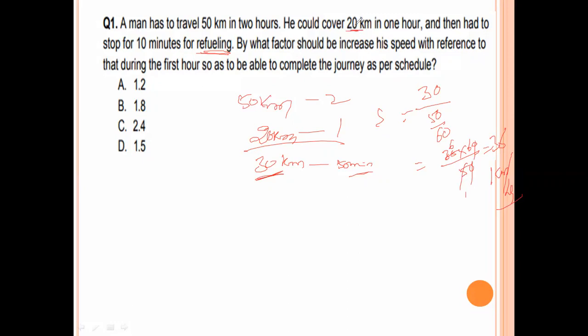The question is by what factor we must increase the speed to cover that distance within the time. 20 into 1.8 is 36. So with a factor of 1.8 on the previous speed, we cover that distance. That previous speed is 20 kilometers in 1 hour.